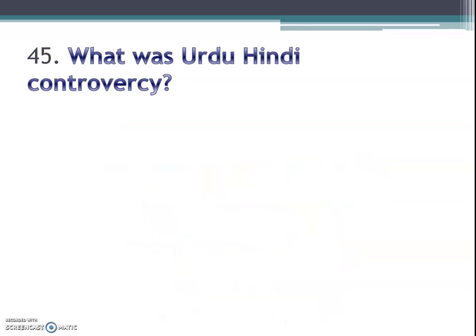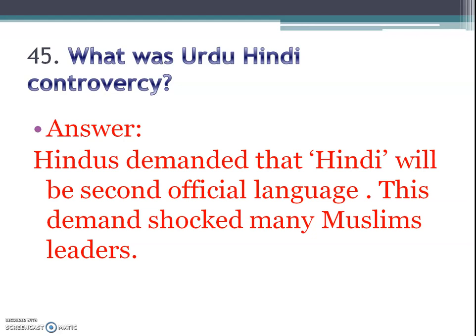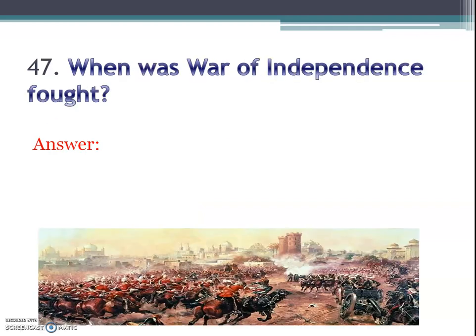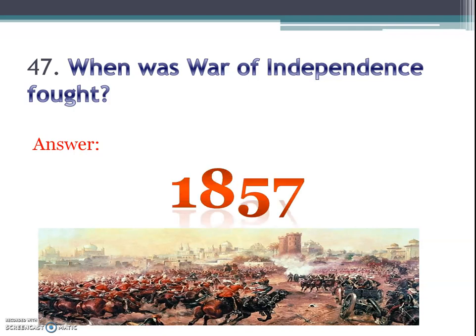What was the Urdu-Hindi controversy? Answer is, Hindus demanded that Hindi be the second official language. This demand shocked many Muslim leaders. And then, who betrayed Tipu? Answer is Mir Sadiq. When was the War of Independence fought? And the answer is it was fought in 1857.